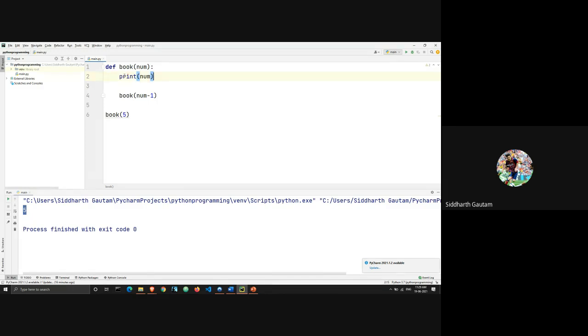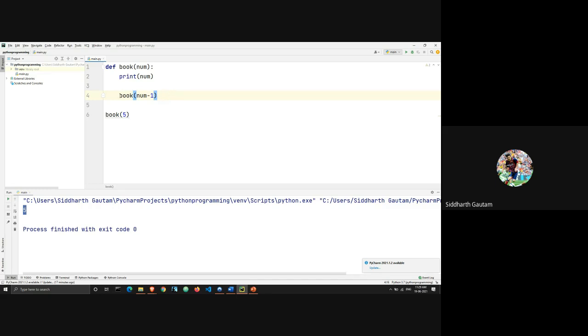And then what will happen? Since I'm calling this, the function will get called again. The function is calling itself, and now it's calling itself again for num minus 1, which means that this time the value of num is 4, right? The original value of the number was 5. Then we call it for number minus 1, which is 4. So the value of num changes to 4. Now we're again calling it for num minus 1, which means 4 minus 1, which means 3.